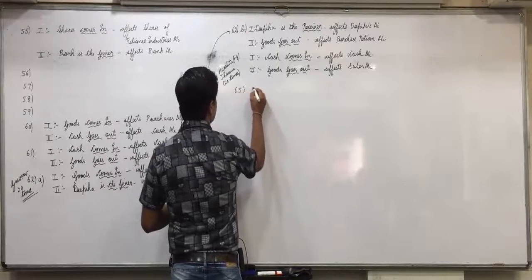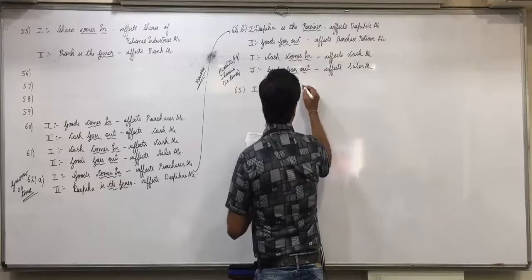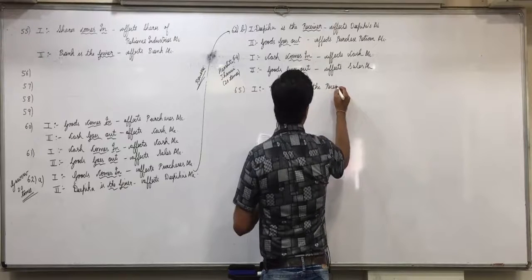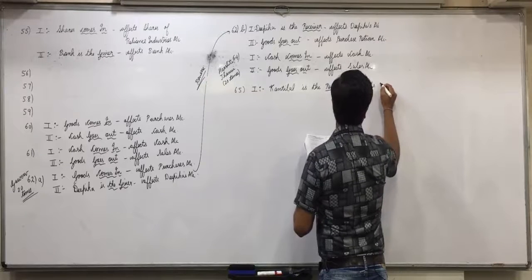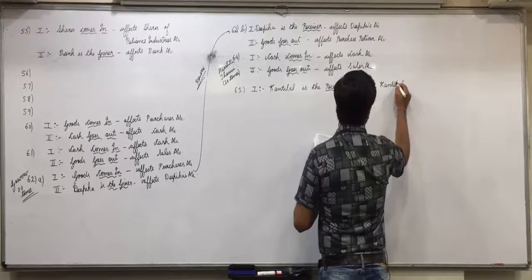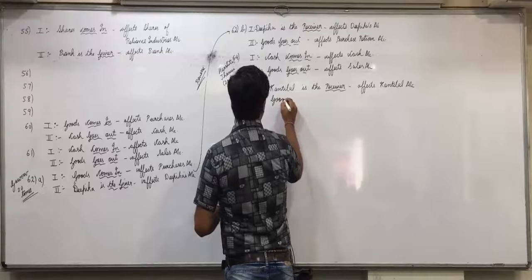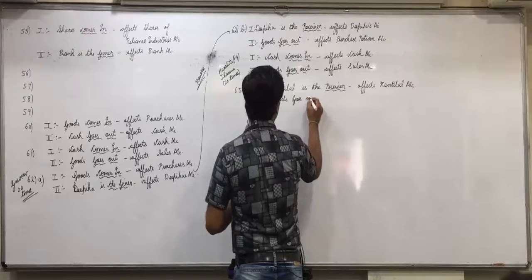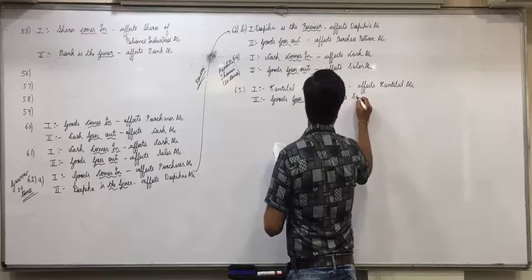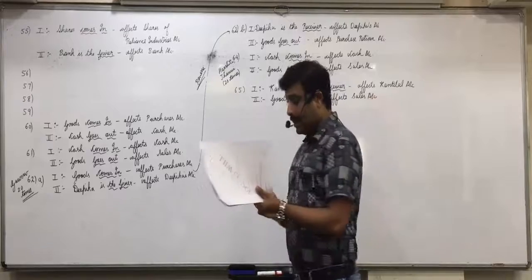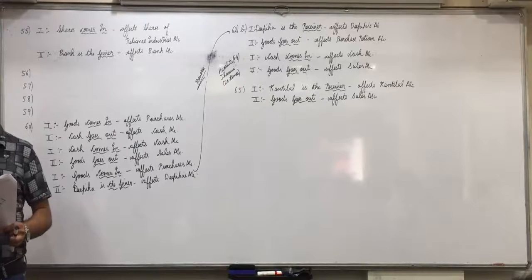Effect 1. Kantilal is the receiver. Affects Kantilal account. And effect 2. Goods goes out. Affects sales account. Anyone having any confusion on this? All are clear up till here? Then next.